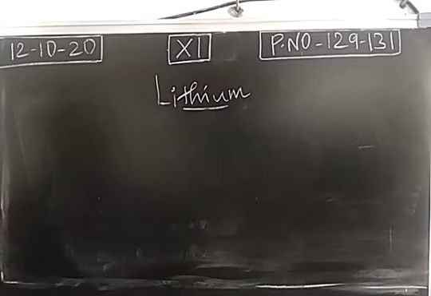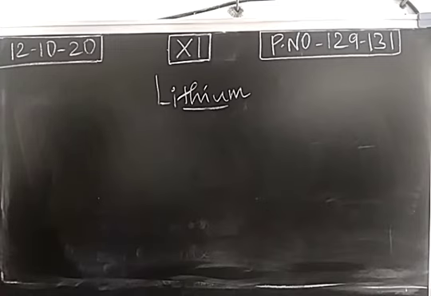And lithium combines directly with nitrogen, it forms lithium nitride. Other members will not form it. Lithium slowly reacts with bromine to form lithium bromide, but other members react vigorously with bromine. Next, lithium directly combines with carbon, it forms lithium carbide. Other members will combine with the compounds of carbon, not directly with carbon. Then the solubility of lithium based compounds will be low. So they are sparingly soluble in water, but other elements and their compounds are highly soluble in water. Next, decomposition of nitrate. Lithium nitrate becomes oxide, but sodium nitrate becomes nitrite. So other members will form only nitrite.